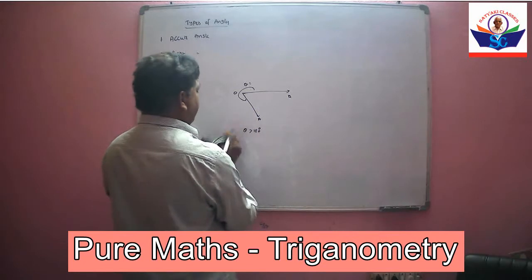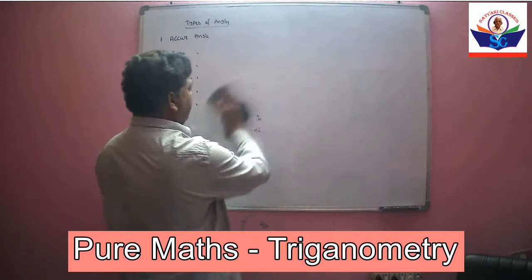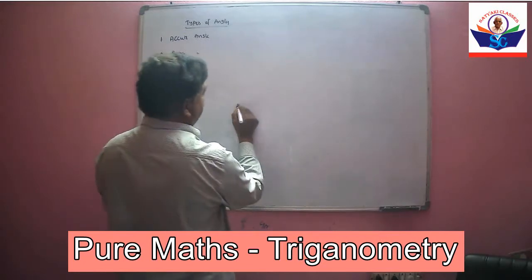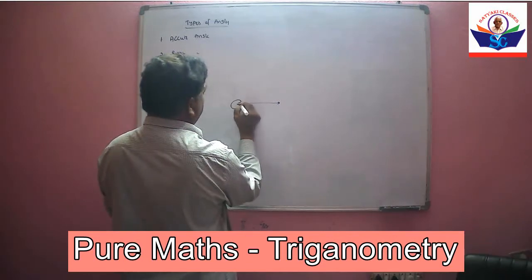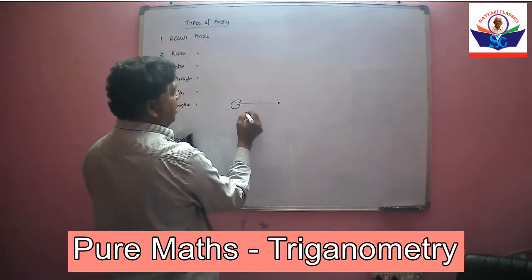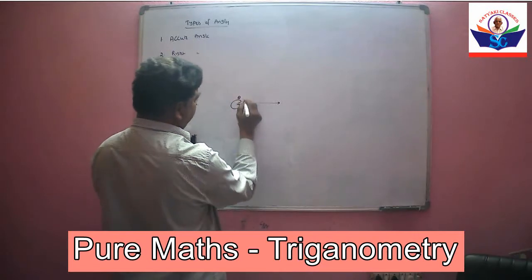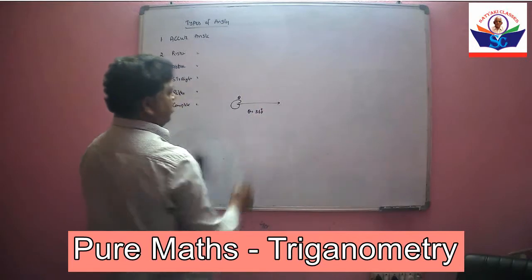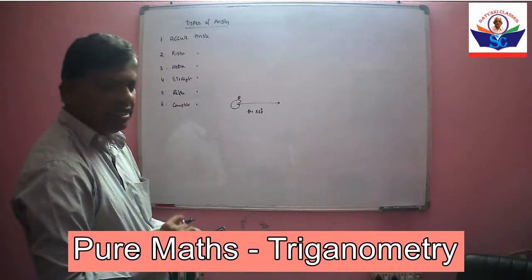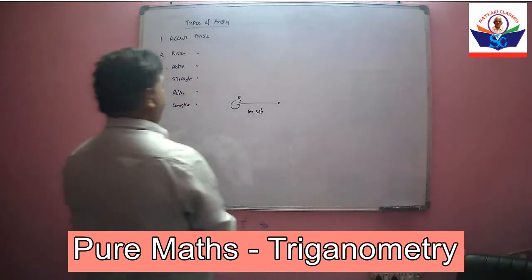Then complete angle. If the angle is 360 degrees, then it is called complete angle.